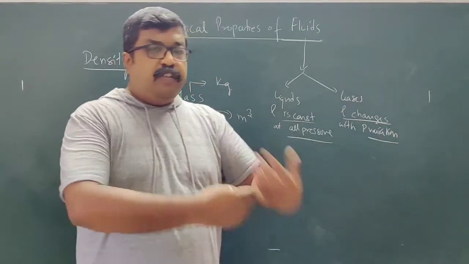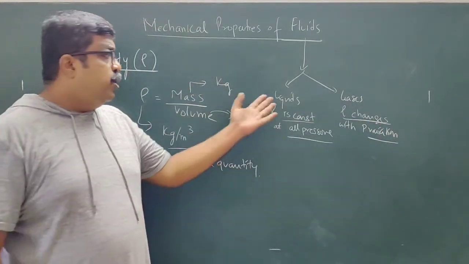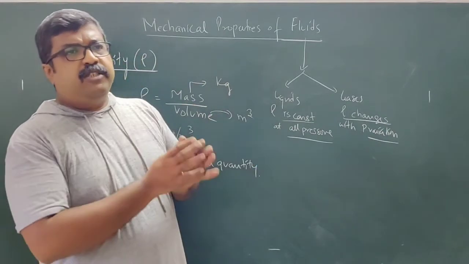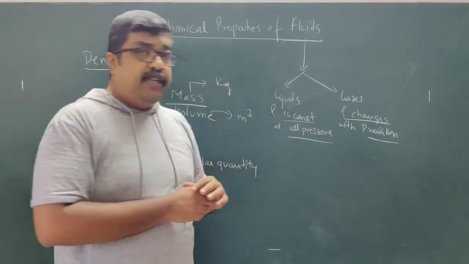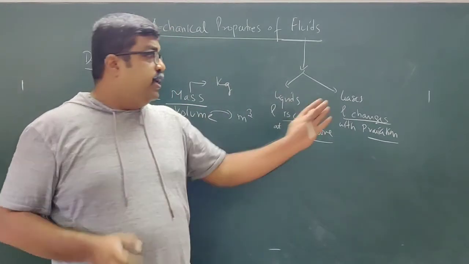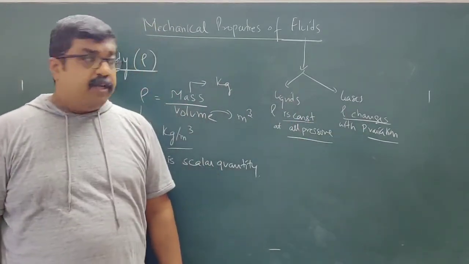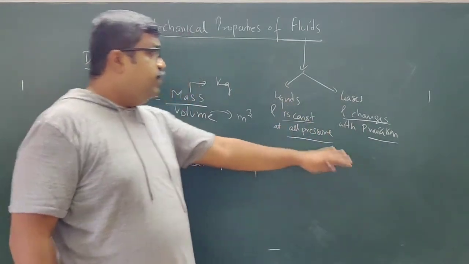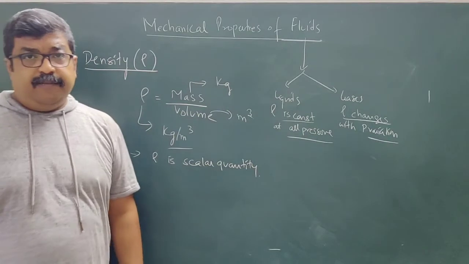In gases, if you change the pressure, density is going to change. For liquids, even if pressure is changed, there is not much pronounced change in density. The reason is that molecules are quite compact, quite close in comparison to gases. So this is one major difference between liquids and gases with regard to density.